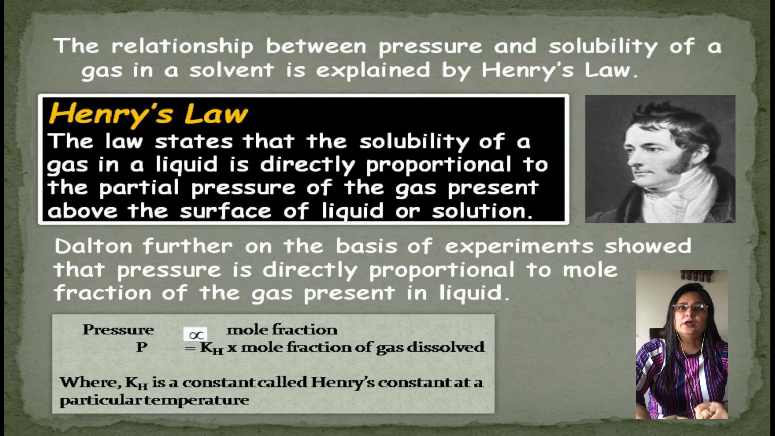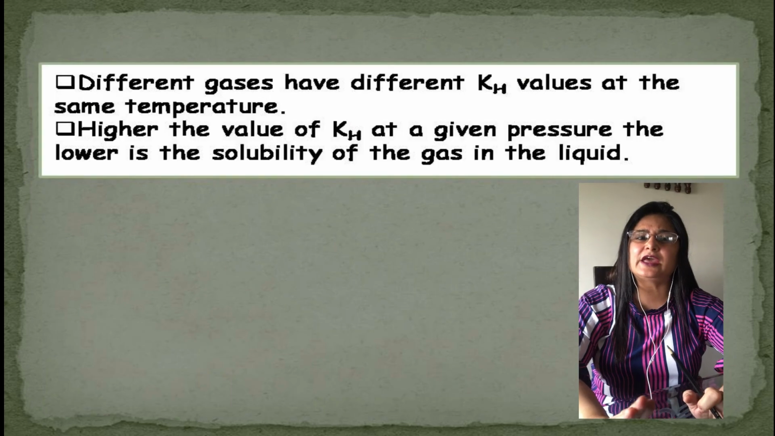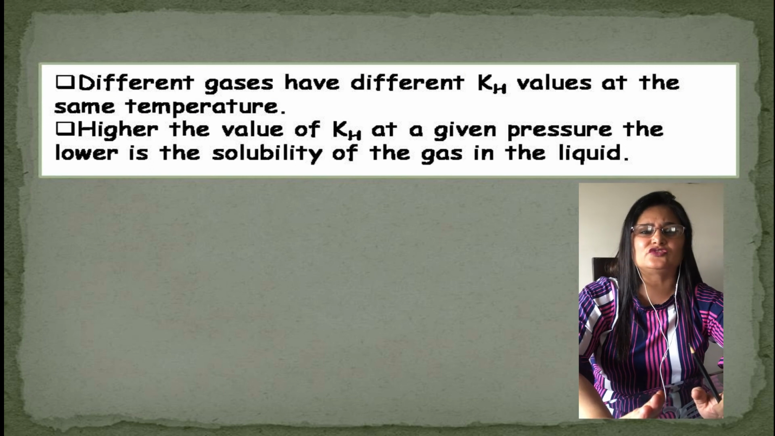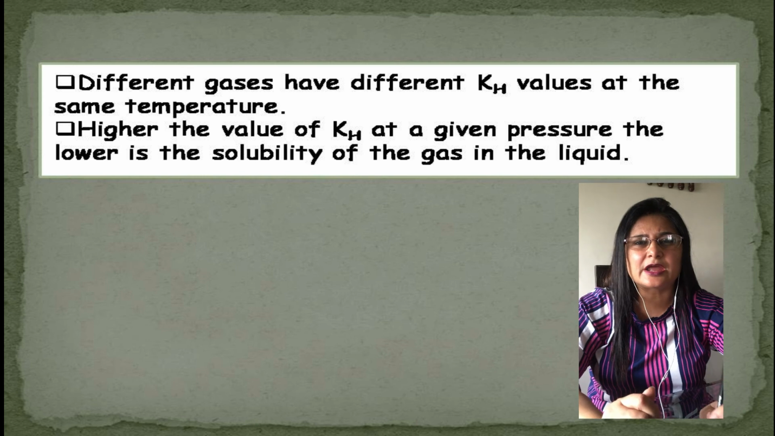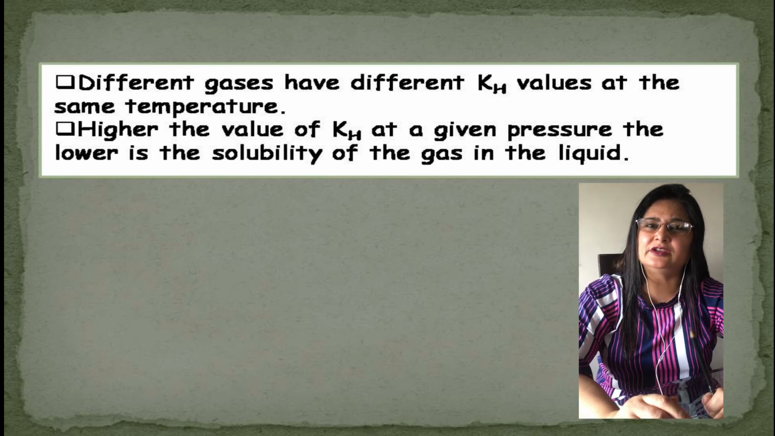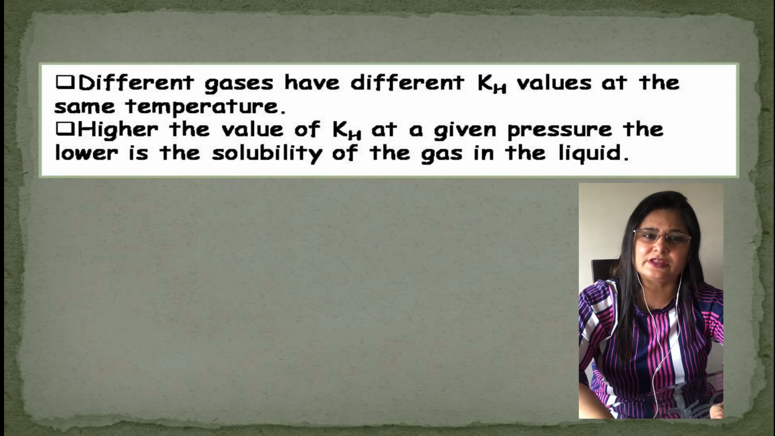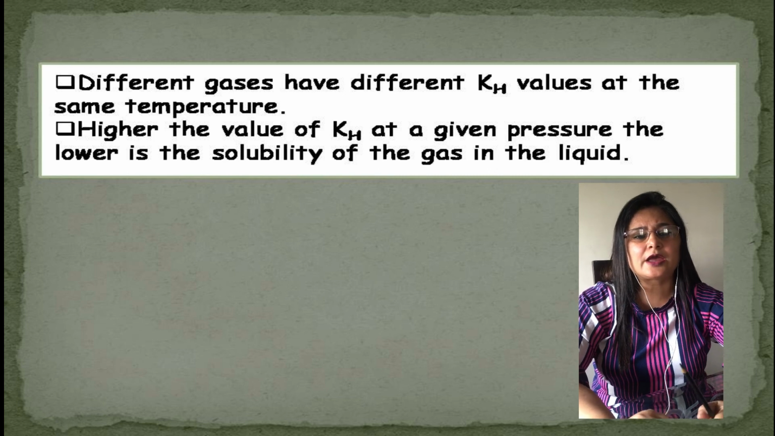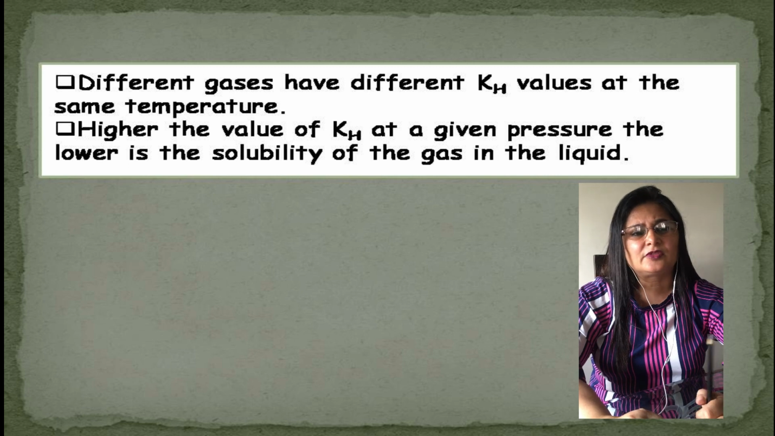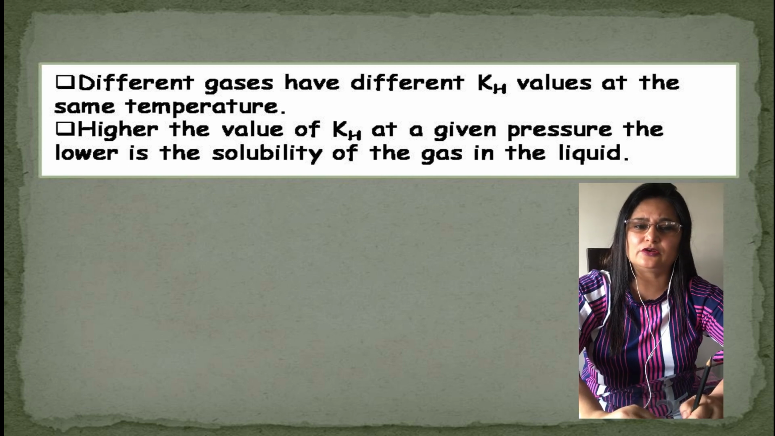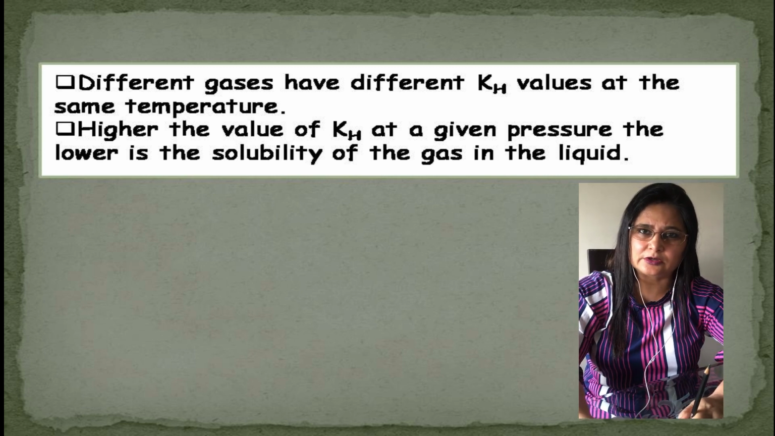Now I want to tell you two important things. Different gases have different Kh values at the same temperature. It means at a particular temperature different gases have different solubility. Now, the higher the value of Kh at a particular pressure, the lower is the solubility of the gas in the liquid.